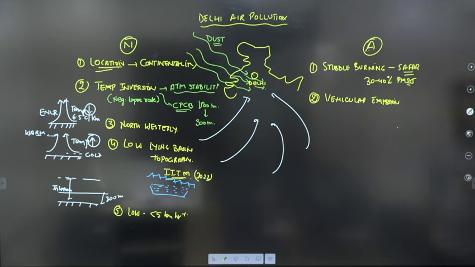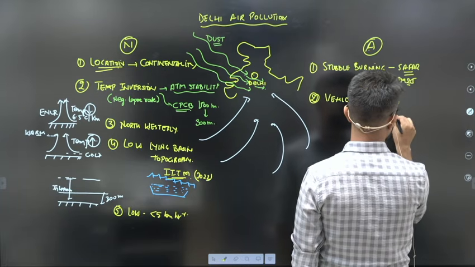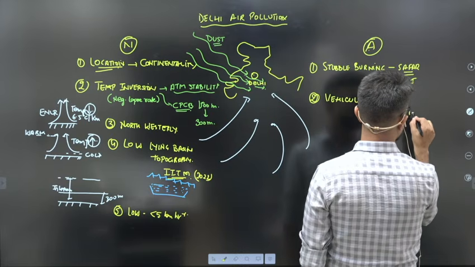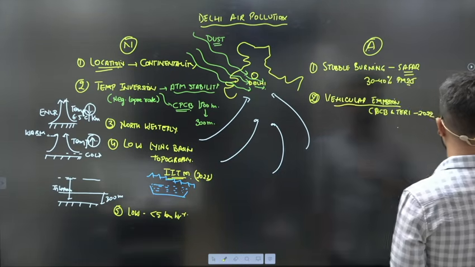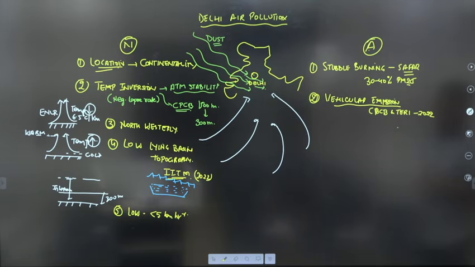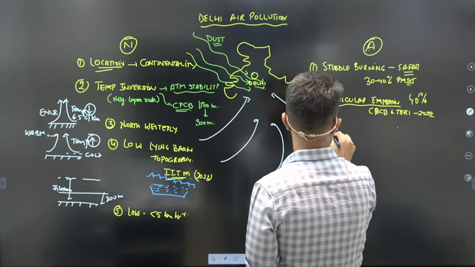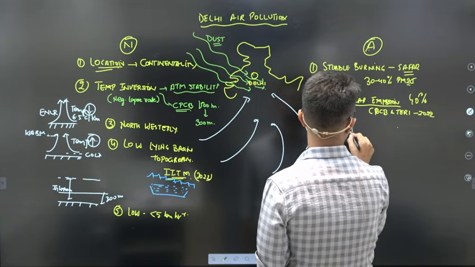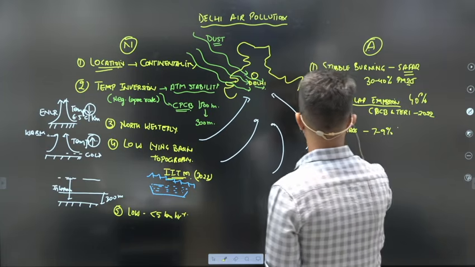According to a report by CPCB and TERI in 2022, vehicular emission is responsible for around 40% of the particulate matter pollution. Along with this, the next important factor is biomass burning, which contributes around 7 to 9% of the air pollution.